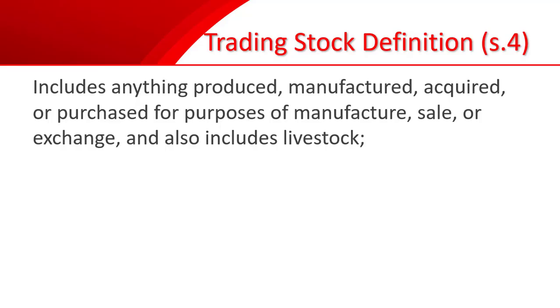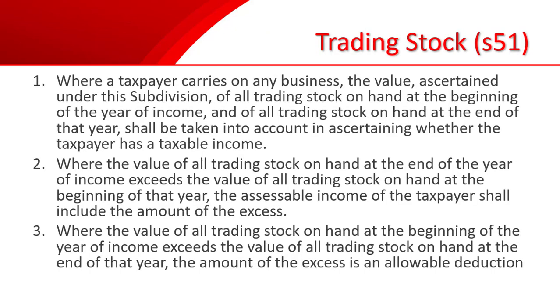Okay, for the definition of trading stock as per section 4 of the ITA 1959, it includes anything produced, manufactured, acquired, or purchased for the purpose of manufacture, sale, or exchange, and also includes livestock. Section 51 clarifies the valuation of trading stock on hand at the end of the year and at the beginning of the year.